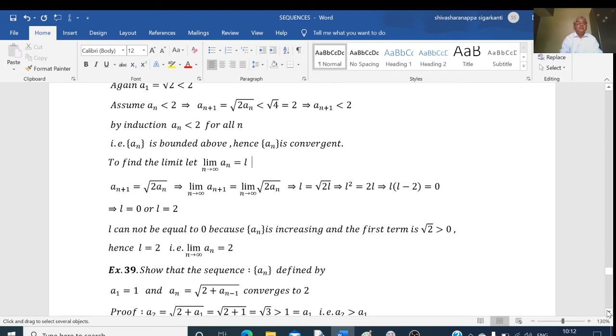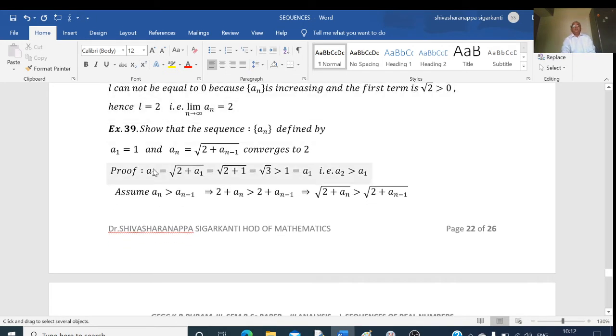Okay, and next example, show that the sequence an defined by a1 equal to 1 and an equal to root of 2 plus an minus 1 converges to 2. If I put n equal to 2 here, I will get a2 equal to root of 2 plus a1. This is equal to root of 2 plus 1, which is equal to root of 3.